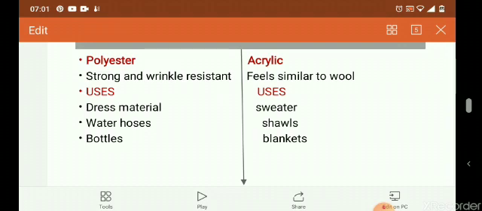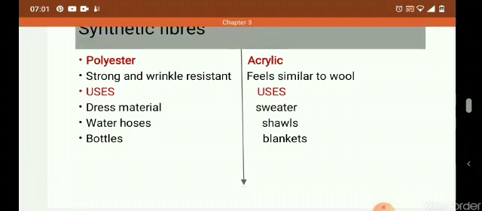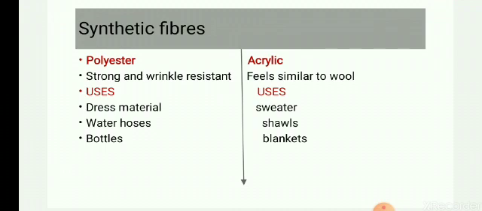Now next is acrylic. Now acrylic feels similar to wool. Like nowadays we see the shawls, sweater, blankets. Okay, most of them are made from acrylic and not from wool. Now how we can differentiate acrylic and wool? Wool shrinks when we wash it, and wool cannot be dyed in different colors. But with acrylic this is not so. We can dye acrylic in many colors, and it does not shrink. There is no need to dry clean acrylic things.